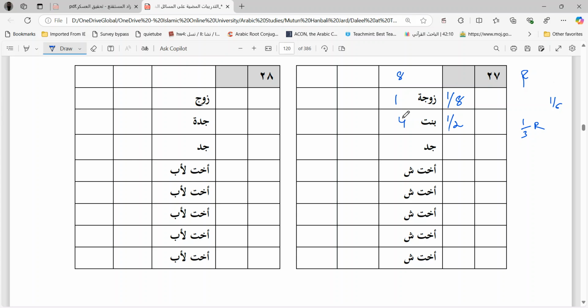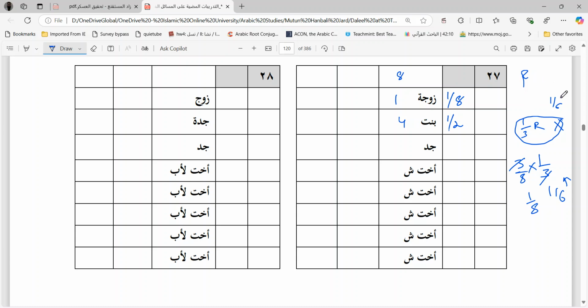3 by 8 remains. 1 by 8 plus 4 is 5, so 3 out of 8 are remaining. Now 1 by 3 of 3 out of 8: 3 by 8 into 1 by 3 is 1 by 8. Now compare 1 by 8 with 1 by 6. Which of them is bigger? 1 by 6 is bigger, which means this option is not good. 1 by 3 of remaining is not good for the grandfather.